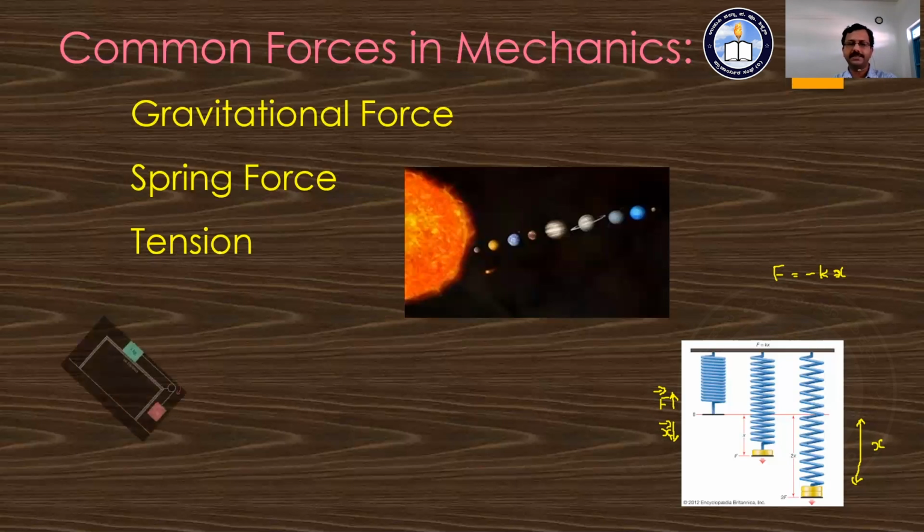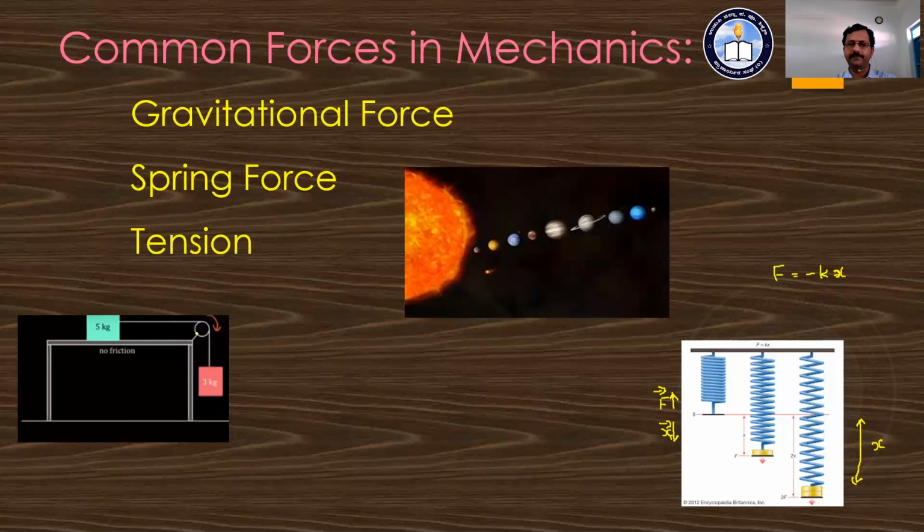And we can see with the help of the diagram here, there are two objects, one of 5 kg, another of 3 kg, connected with the help of a wire, and that wire is passed over a pulley. So what happens then, along the wire there is some force developing.